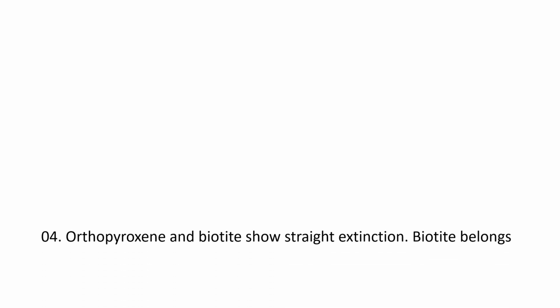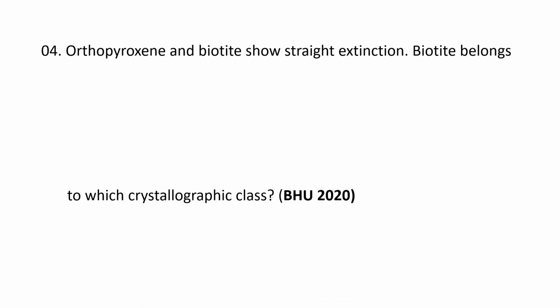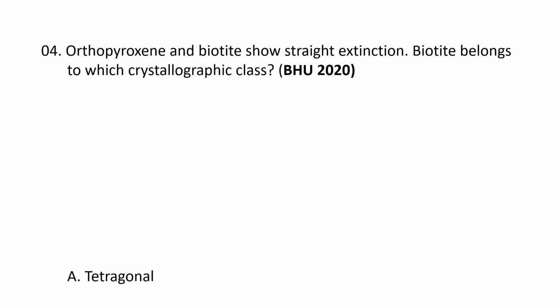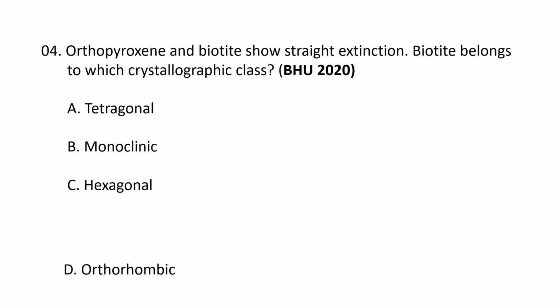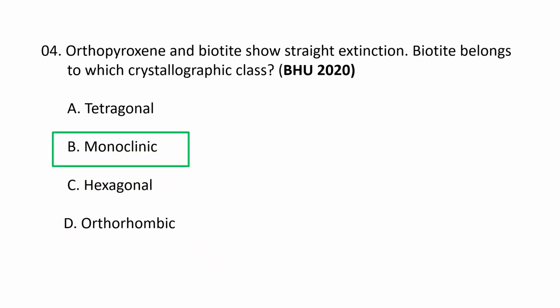Next question. Orthopyroxene and biotite show straight extinction. Biotite belongs to which crystallographic class? A. Tetragonal, B. Monoclinic, C. Hexagonal, and D. Orthorhombic. Biotite is a monoclinic mineral. It belongs to the mica group and it is characterized by its flexible sheet-like structure and perfect basal cleavage. And biotite typically forms tabular or prismatic crystals with a pseudo-hexagonal shape, often exhibiting a pinacoid termination.